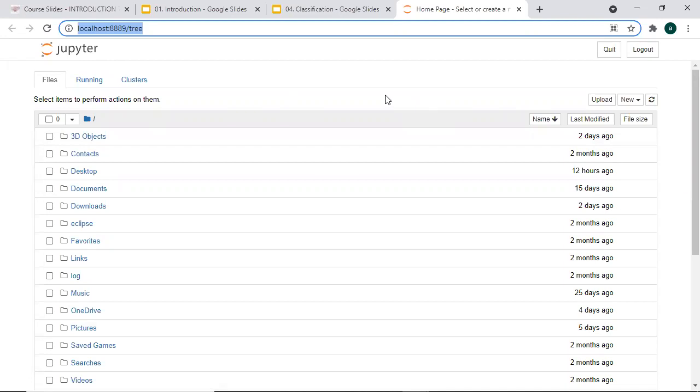So we're going to start NumPy today, the NumPy lecture. So let me open this ready.